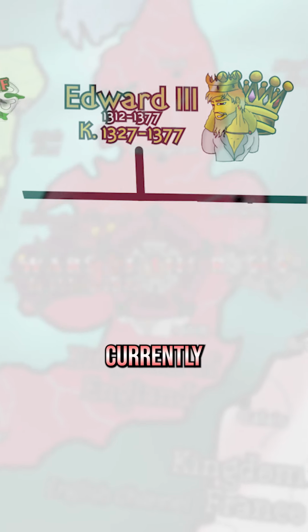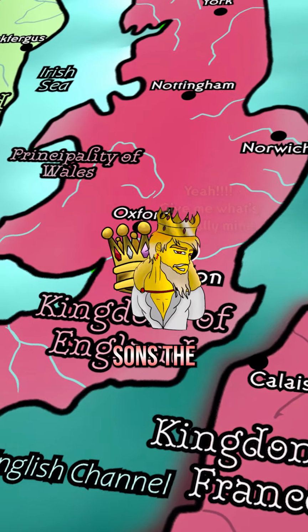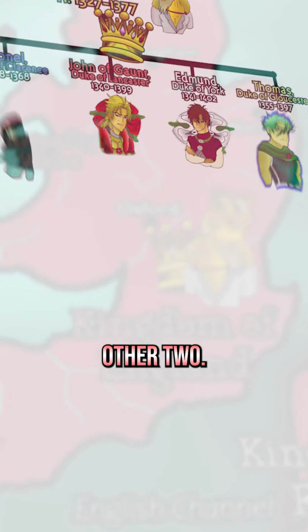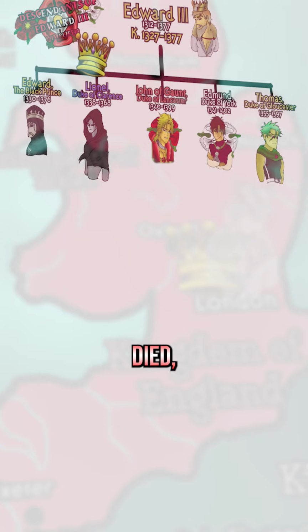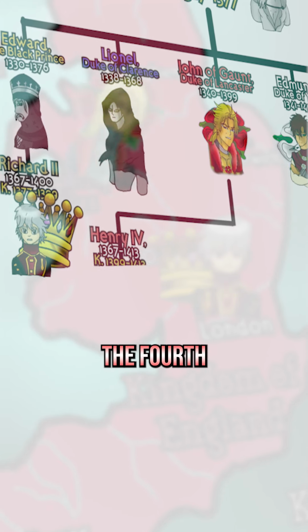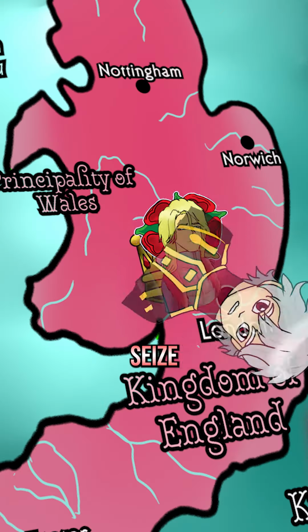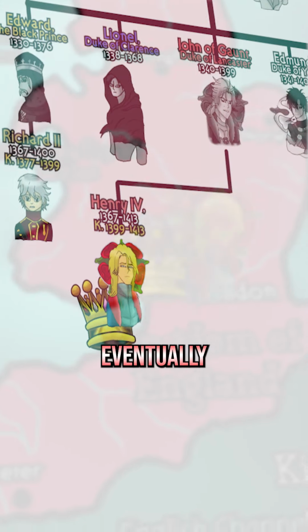Edward III, currently at war with France, had 5 sons: the Black Prince, John Duke of Lancaster, Edmund Duke of York, and the other 2. When Edward and the Black Prince died, the throne was left to Richard II, the son of the Black Prince. Henry IV, son of John, would eventually seize control from Richard, and the throne would eventually pass down the line